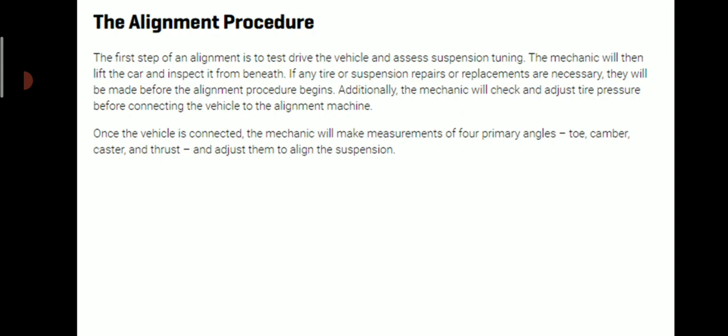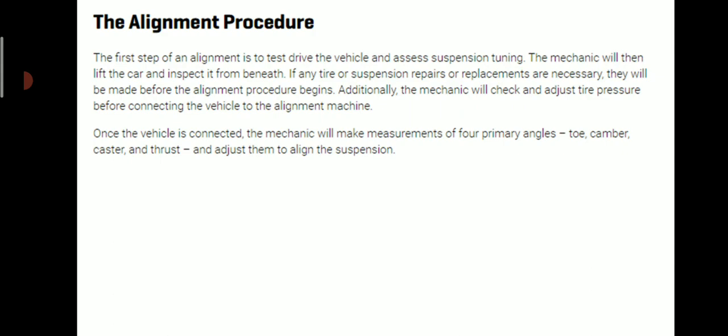Additionally, the mechanic will check and adjust tire pressure before connecting the vehicle to the alignment machine. So alignment machines are used for this purpose. Once the vehicle is connected, the mechanic will measure four primary angles: toe, camber, caster and thrust, and adjust them to align the suspension.